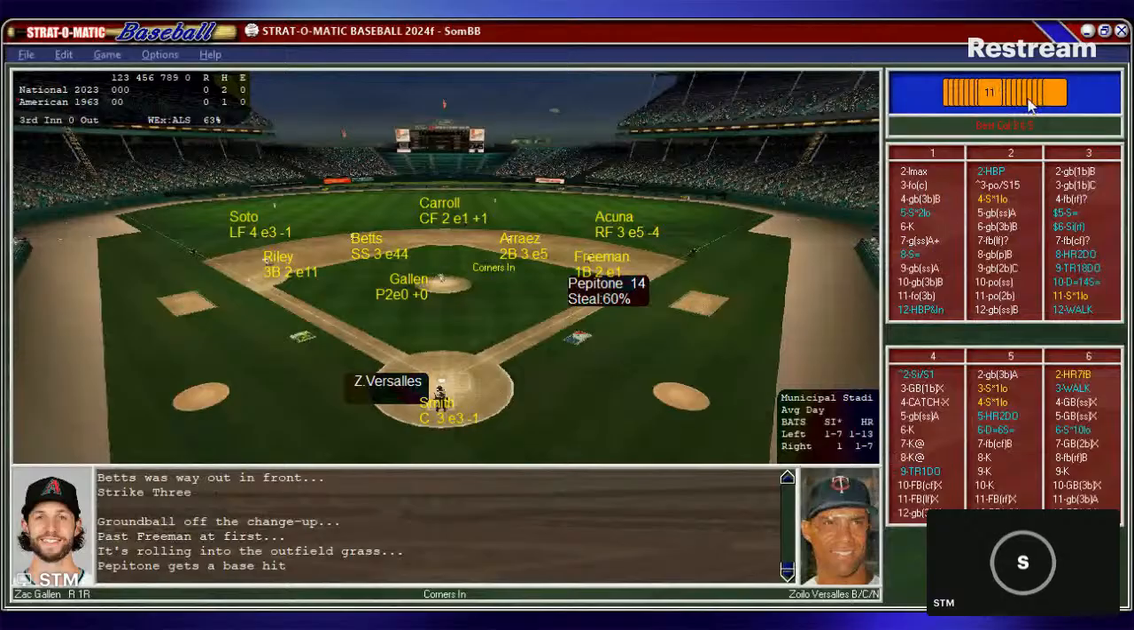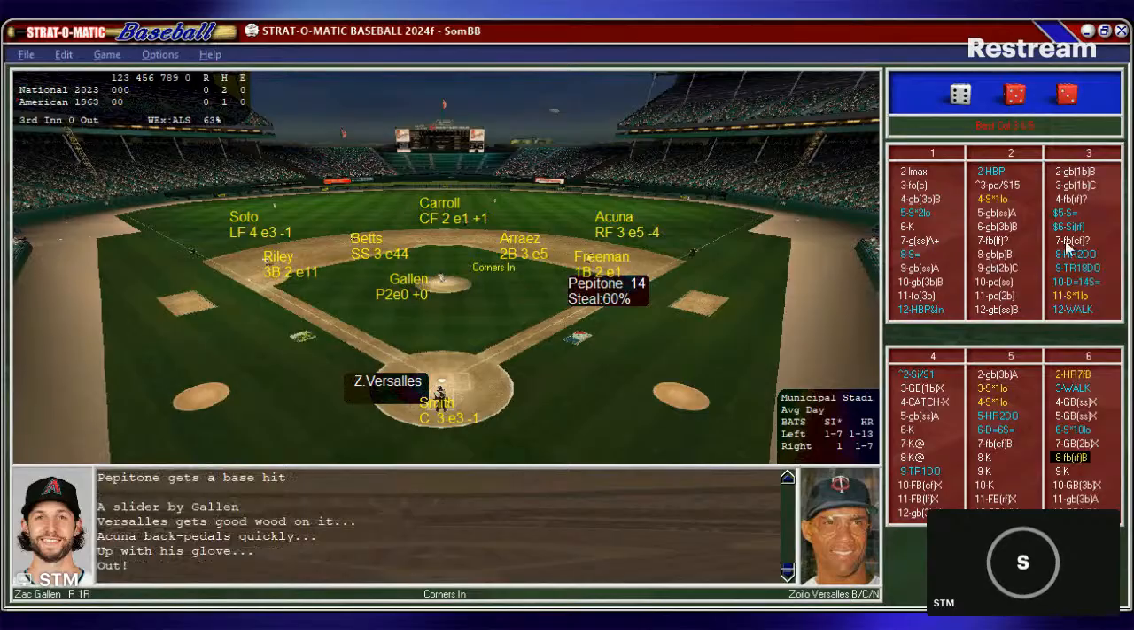54 RBIs, MVP in his sign. Gallen looks in from the stretch, runner on first and nobody out, pitch to Zolio, and that's a fly ball to right. Acuna is there, makes the catch, and there's one away.